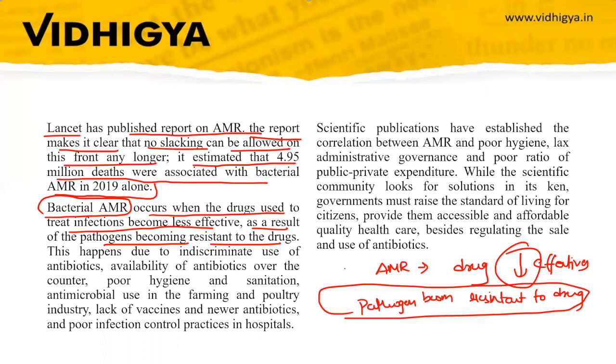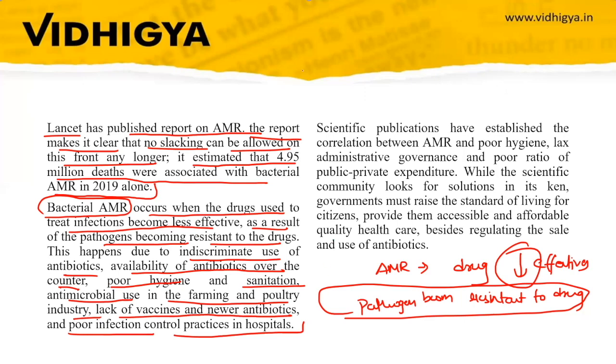Why does antimicrobial resistance develop? Because of indiscriminate use of antibiotics, availability of antibiotics over the counter, making it easy for people to take them whenever they wish. Also poor hygiene and sanitation, antimicrobial use in the farm and poultry industry, lack of vaccines and new antibiotics, and poor infection control practices in hospitals.